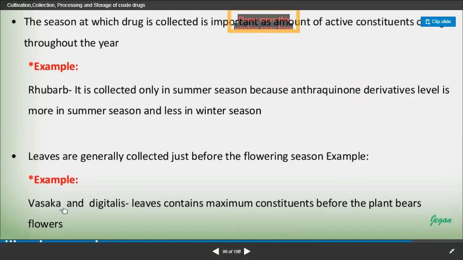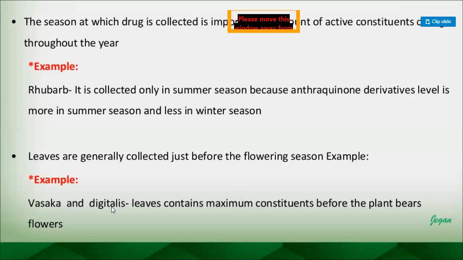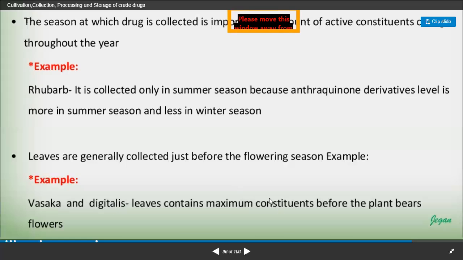Example, here you can see vasaka and digitalis leaf. They contain maximum constituents before the plant bears the flower. In digitalis, digitoxin and digitogenin, which act as cardiac glycosides, will be there in maximum quantity when we collect the leaves before they reach the flowering stage.